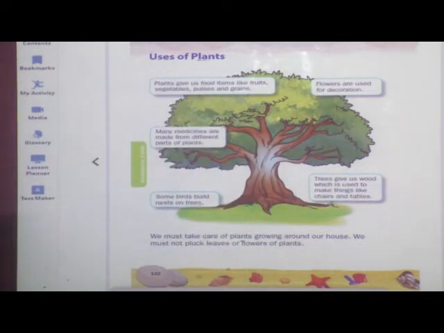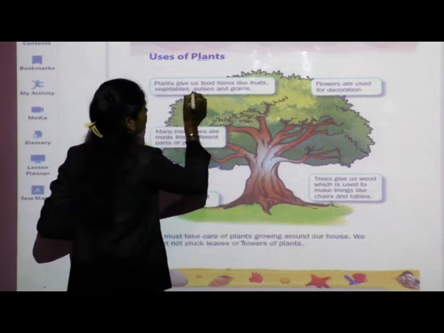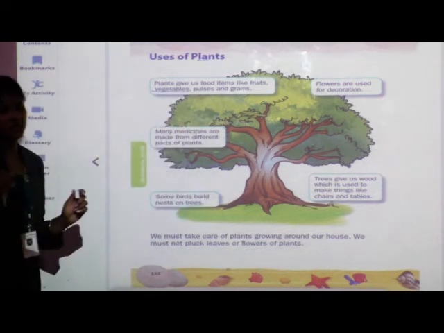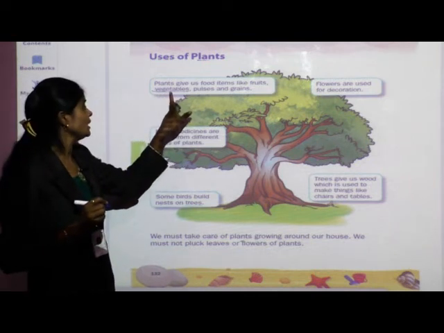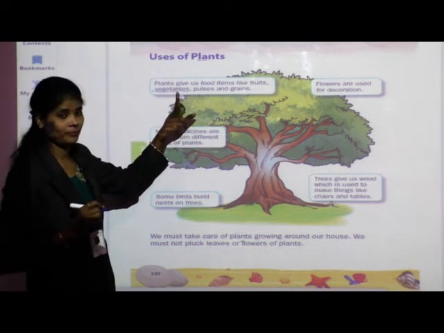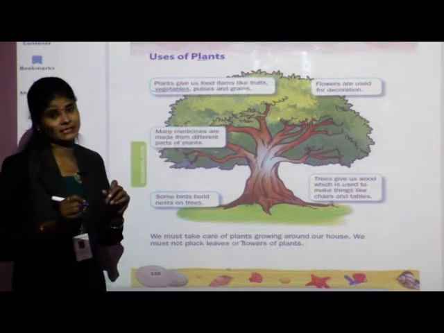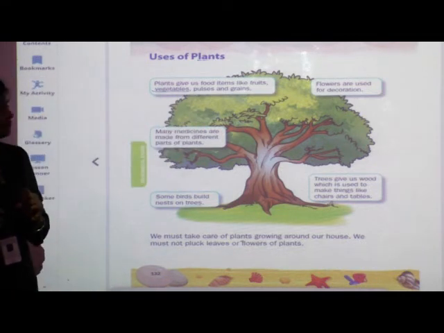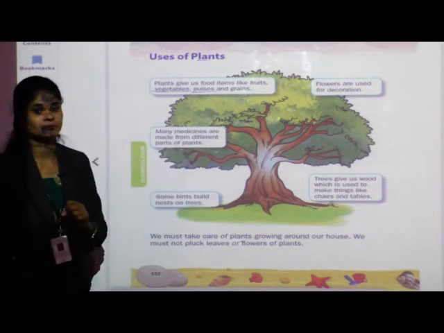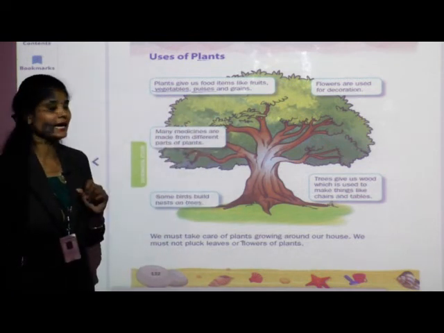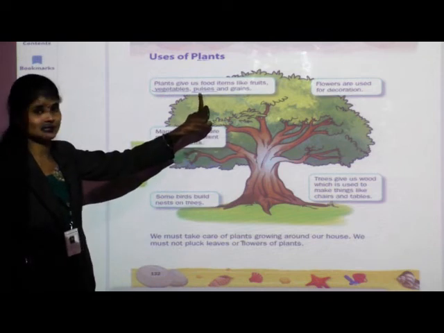Next word is V-E-G-E-T-A-B-L-E-S, vegetables. Next, P-U-L-S-E-S, pulses.